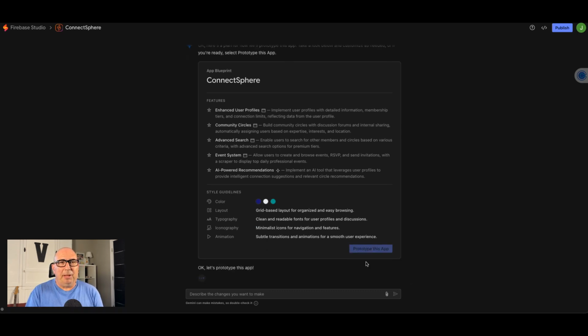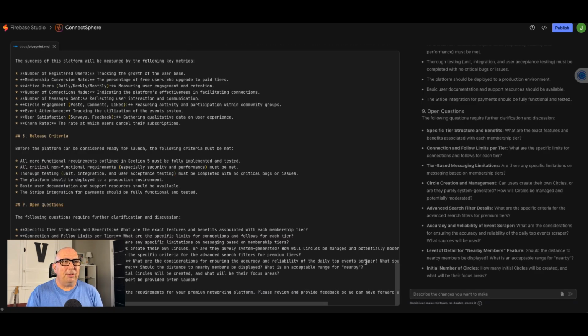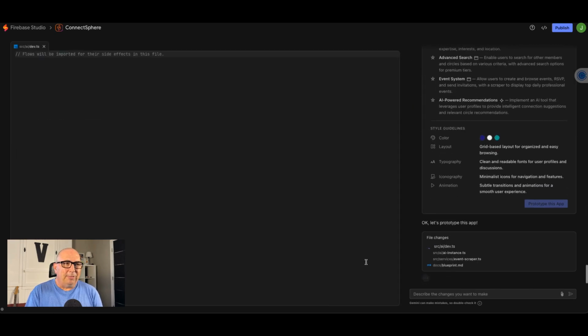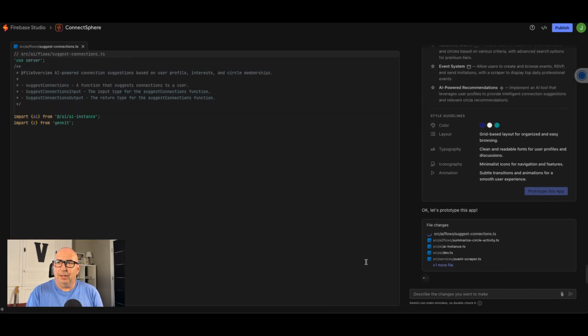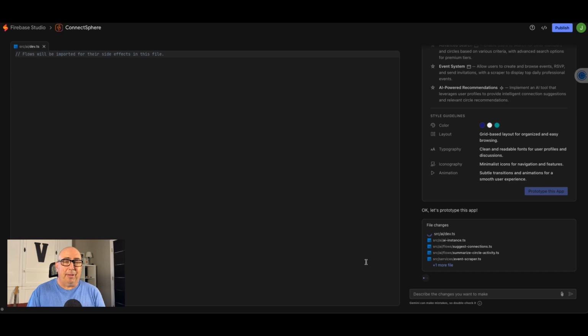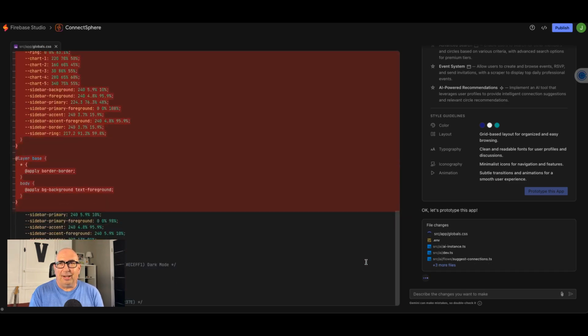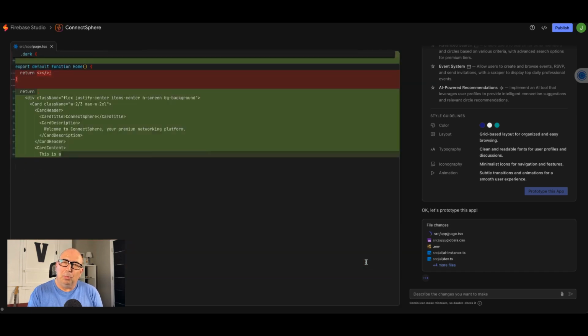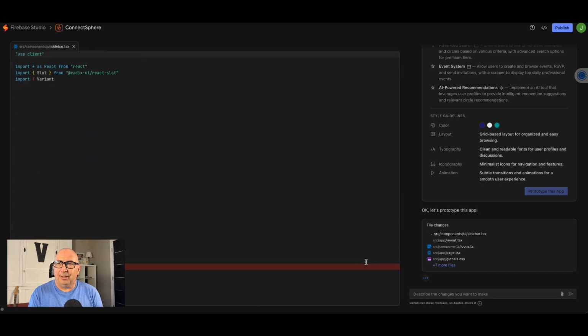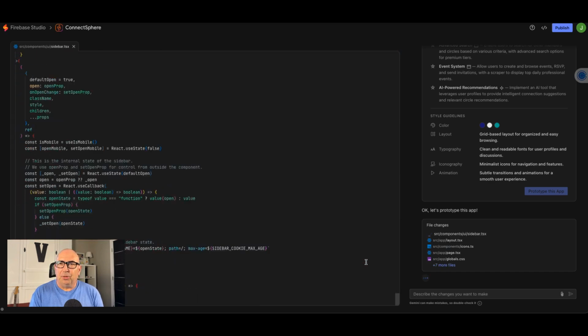I'm happy with this. I'm happy with those colors. It did a good job with colors. I'm not very big on design, but I should say that I love design. I'm not good at it. But let's see what it does as far as building out here. I like the colors. It's nice, cool blues and aquas and everything that are in there. I'm going to go through and build this out.